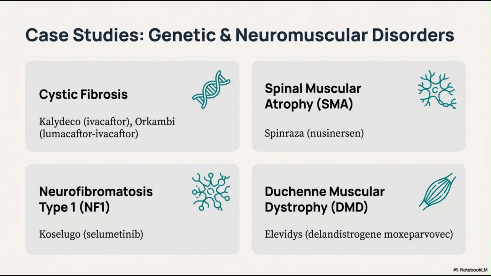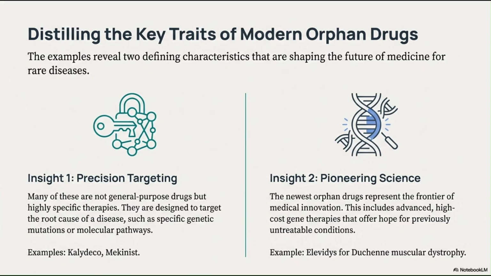So we have cystic fibrosis, for which we have two drugs listed here, which are Kalydeco and Orkambi. Then we have spinal muscular atrophy, Spinraza. Then we have neurofibromatosis type 1, Koselugo, and likewise Duchenne muscular dystrophy, Elevidys. I may be pronouncing one of them wrong, but yeah, these are some examples of orphan drugs along with the rare disease. So now we are discussing the key traits of modern orphan drugs.